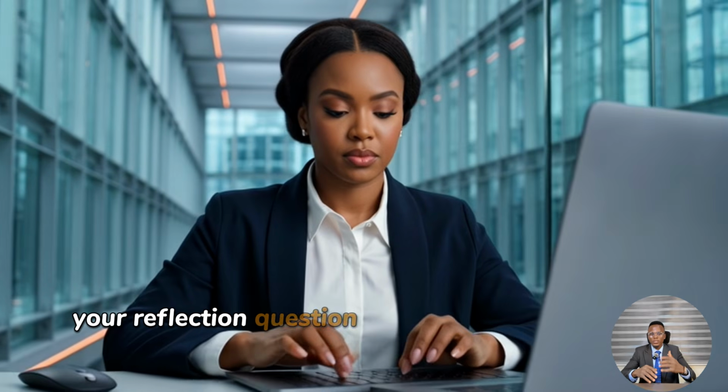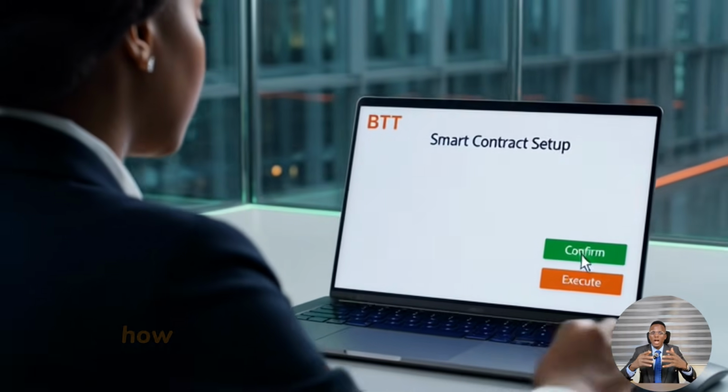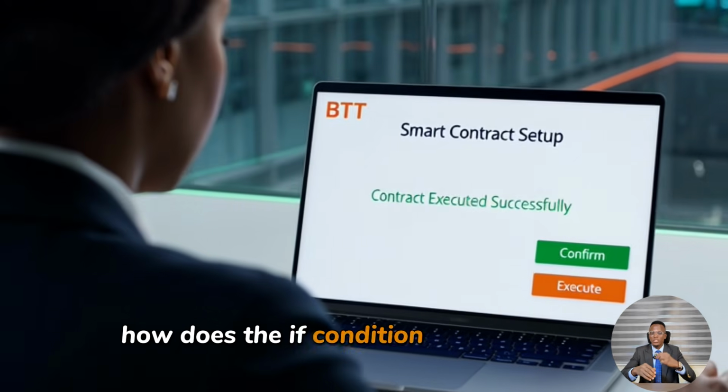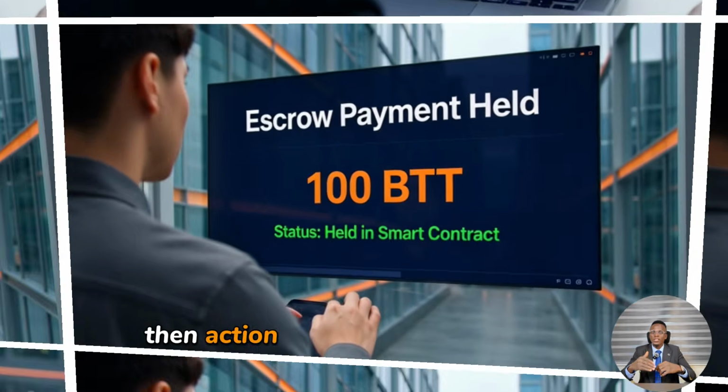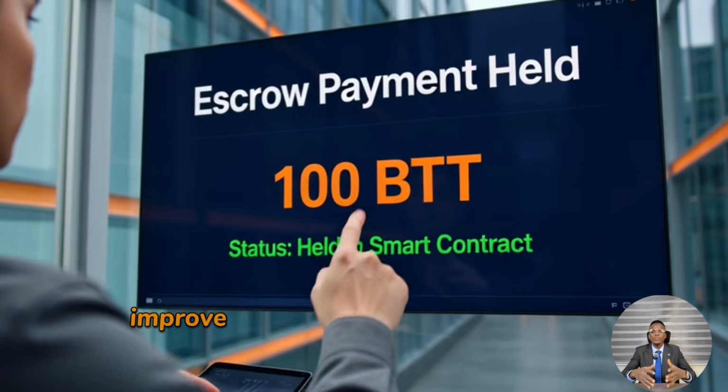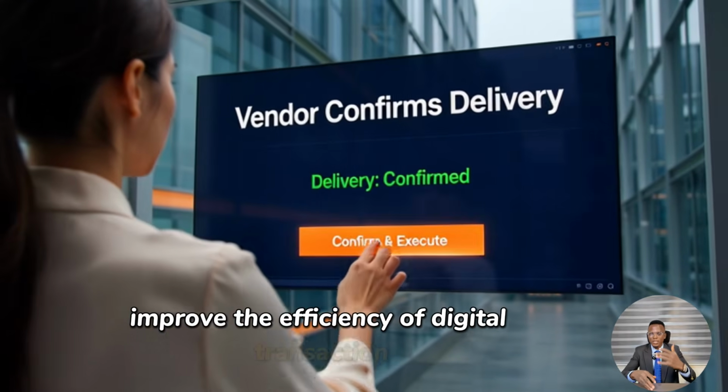Your reflection question for this session is simple. How does the "if a condition is met, then an action is executed" model improve the efficiency of digital transactions?